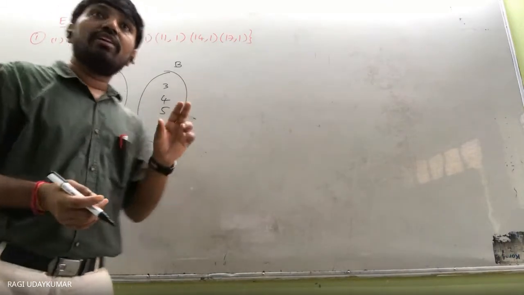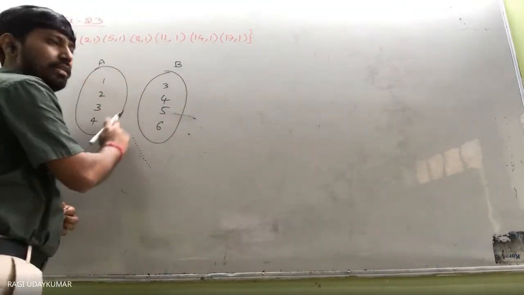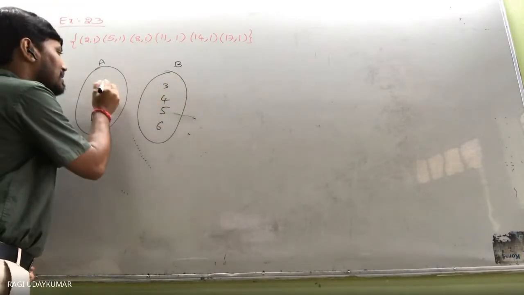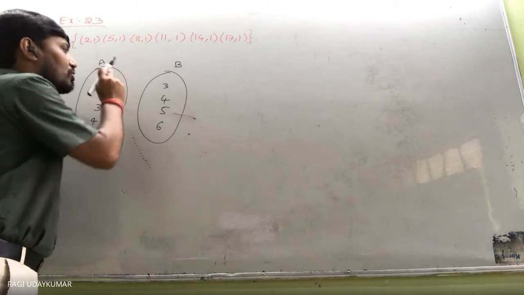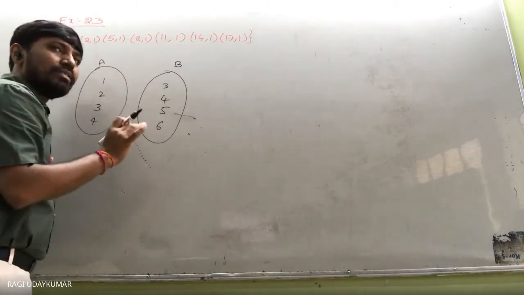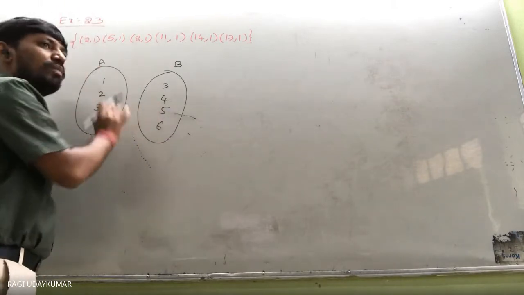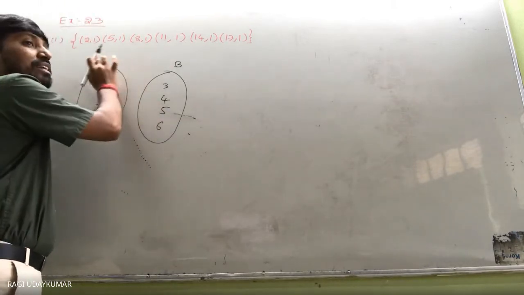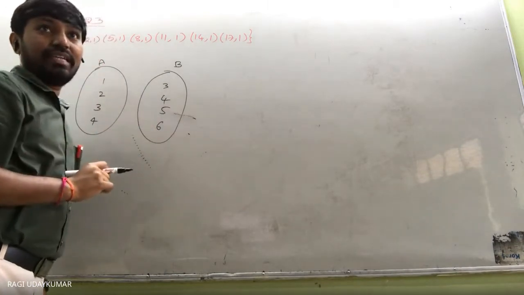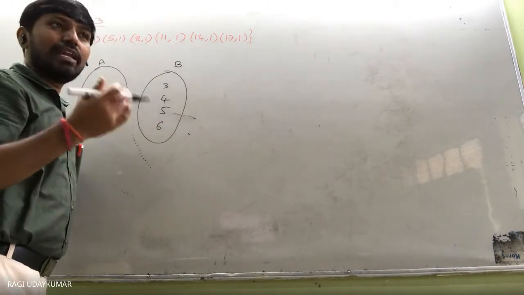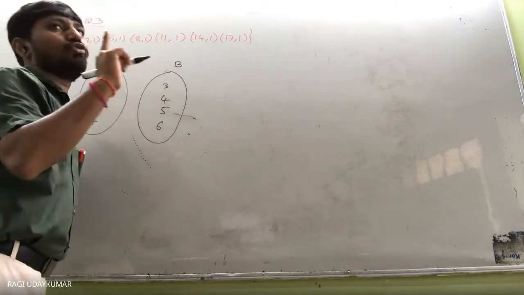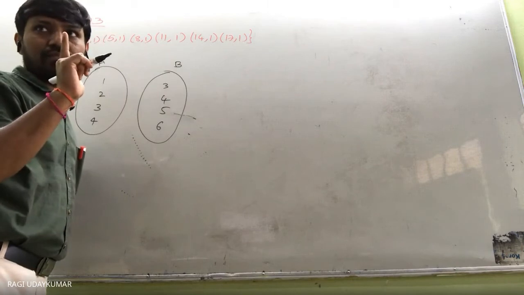A relation in which this is called domain, this is called codomain, and if we link one to the other, the image of 1 is 3. So what is a function? A relation in which every element of the domain has a unique image. I'm saying every element should have only one image, not two images.